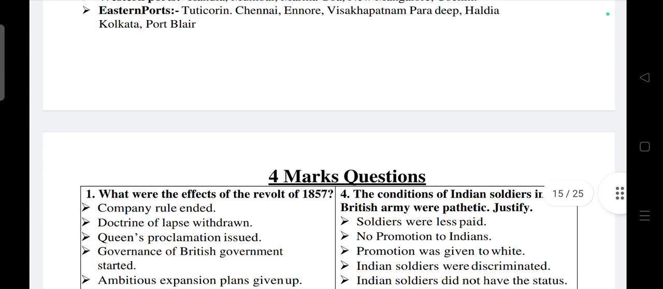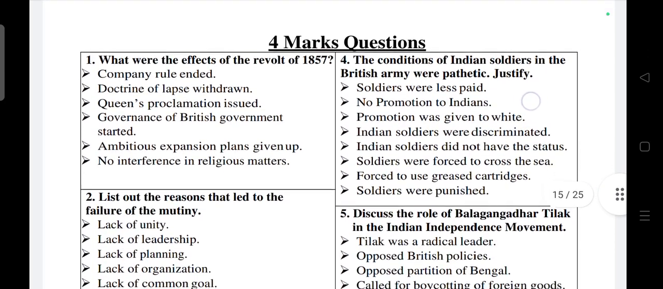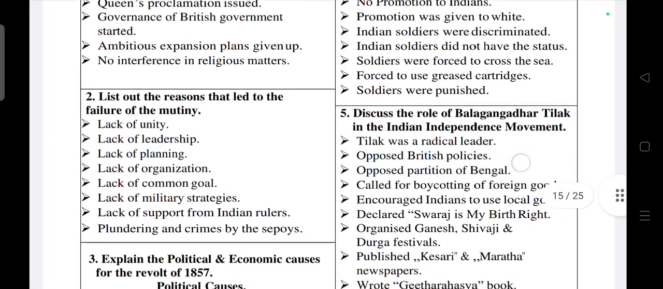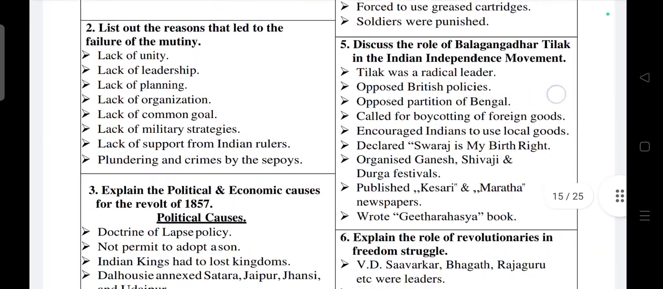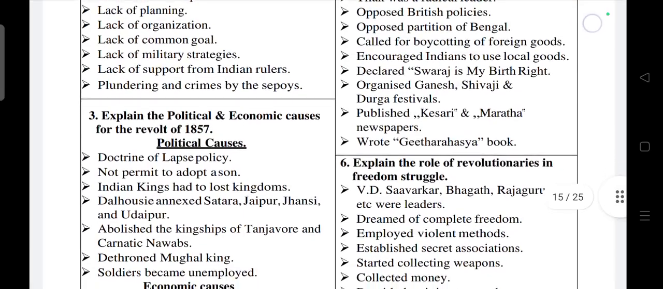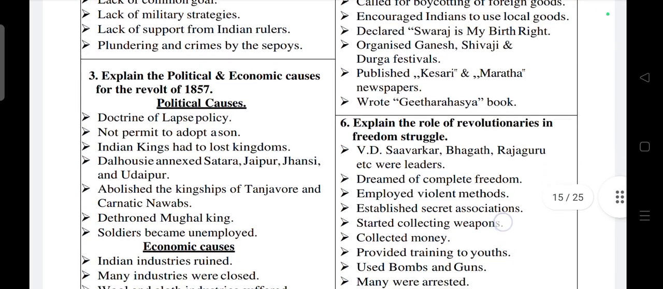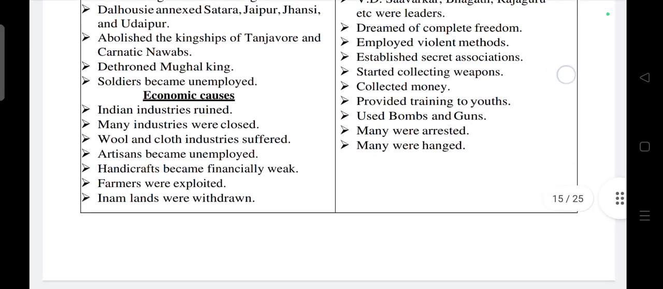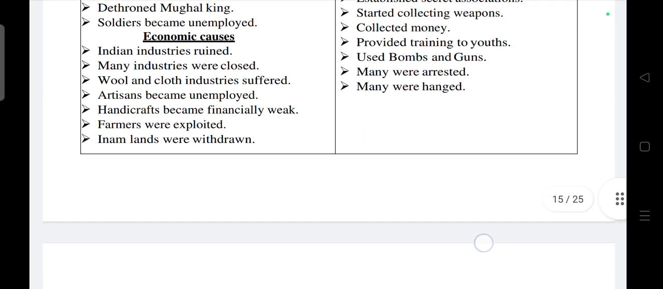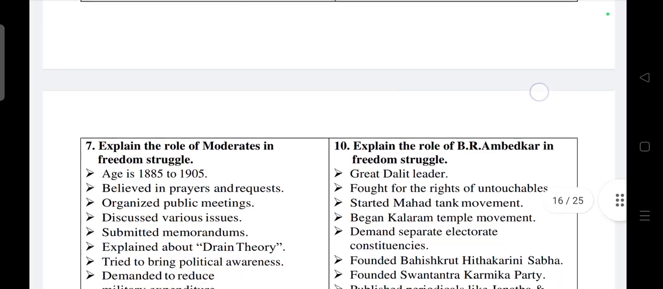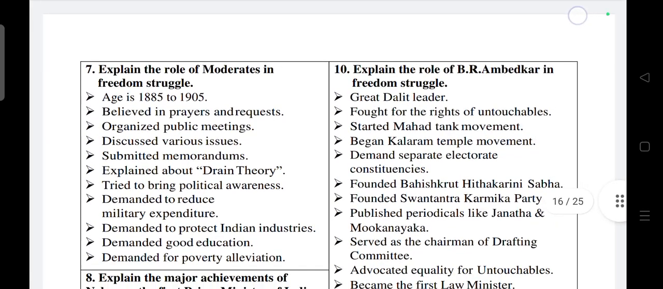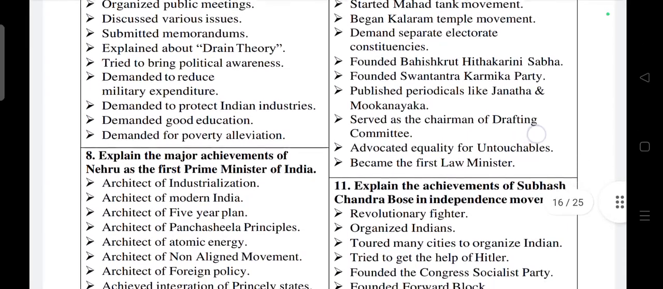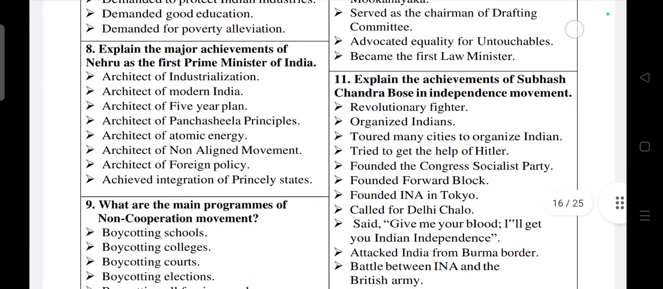Now come to important 4 mark questions. For 4 marks, you have to write at least 10 to 12 points. Each point carries half a mark.